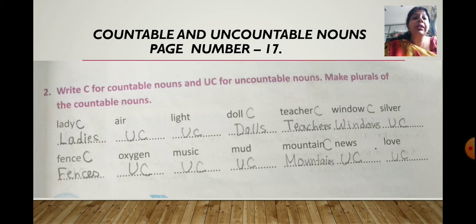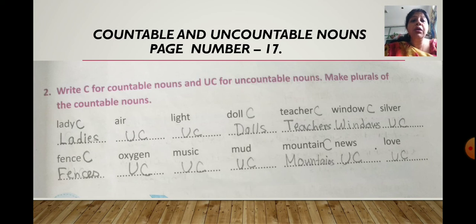Then comes the word teacher, so you can count teachers, so you write down C and the plural of teacher is teachers, so you will add an S. Then comes window. Window can be counted, it is countable noun, so write down C and below you will write the plural form, that is windows. Then is silver. Silver you cannot count, it is uncountable, so you will simply write UC. Next come to the word fence. Fence is countable, so you will write down C beside fence and you will write the plural form of fence below, that is fences. So you will add an S.